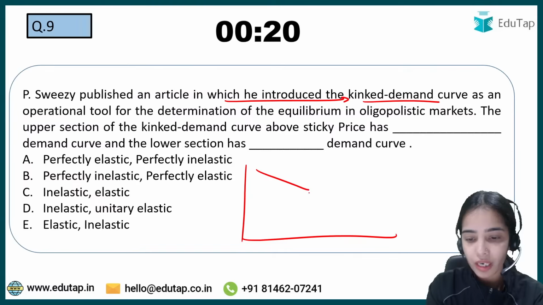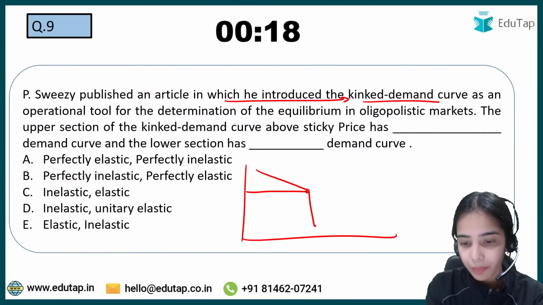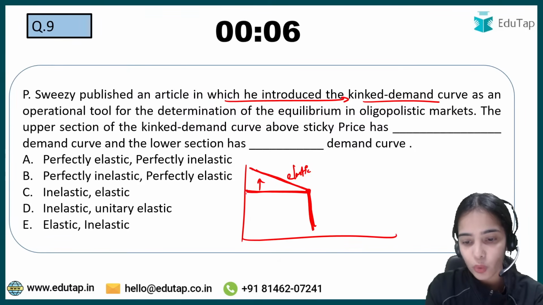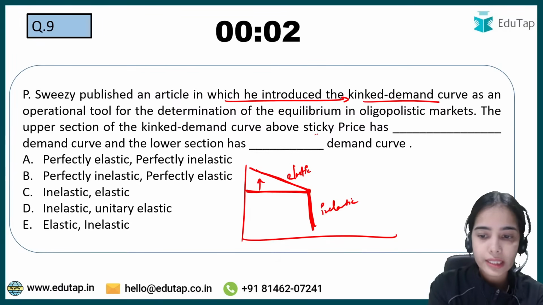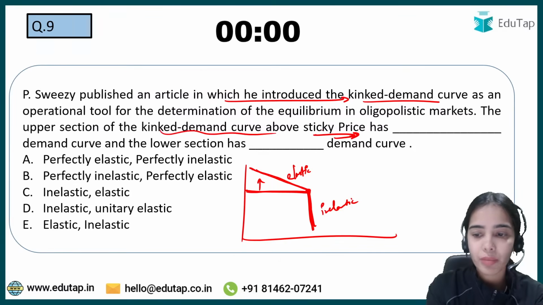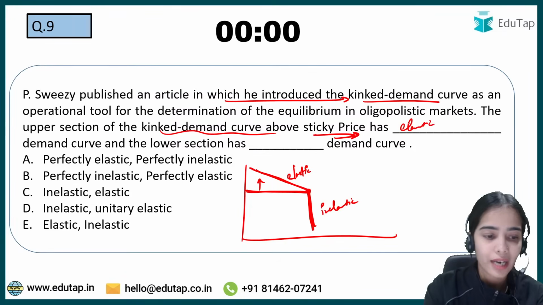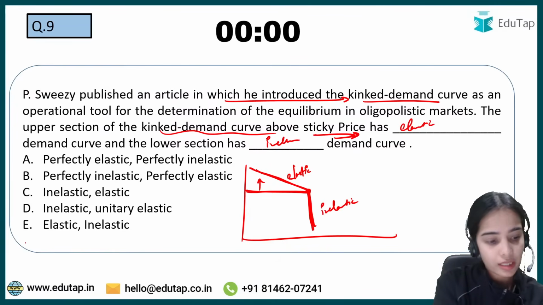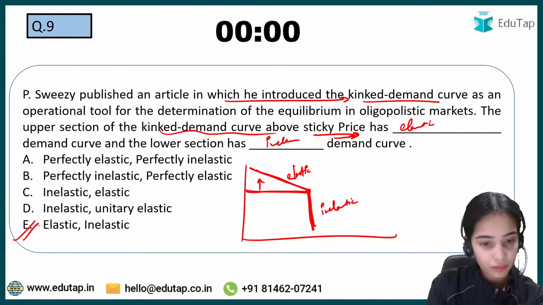As per the kinked demand curve, the price is at the kinked portion, and the demand curve above the price is elastic, and the demand curve below the price is inelastic. Okay, so there is a sticky price. Above the price, the kinked demand curve is elastic, and below the price, it is inelastic. So here the answer is E.